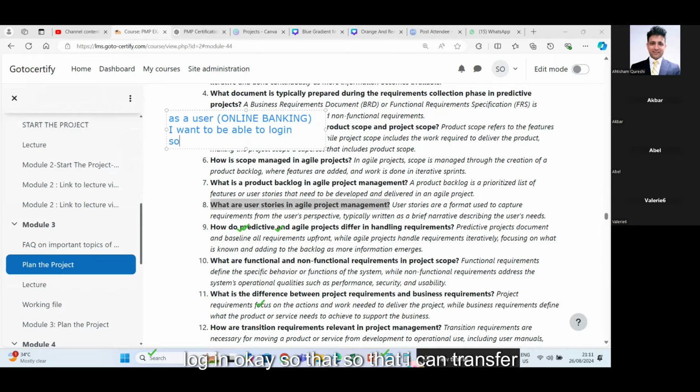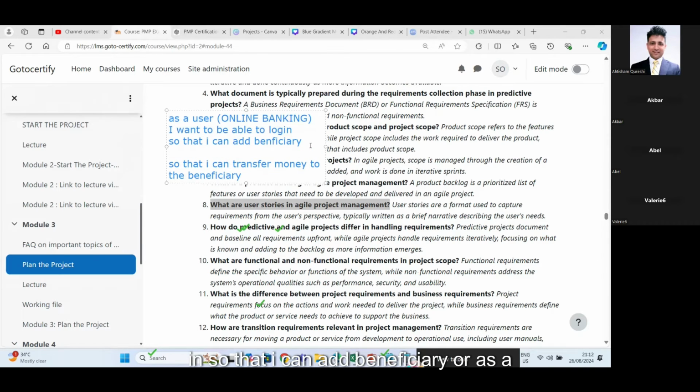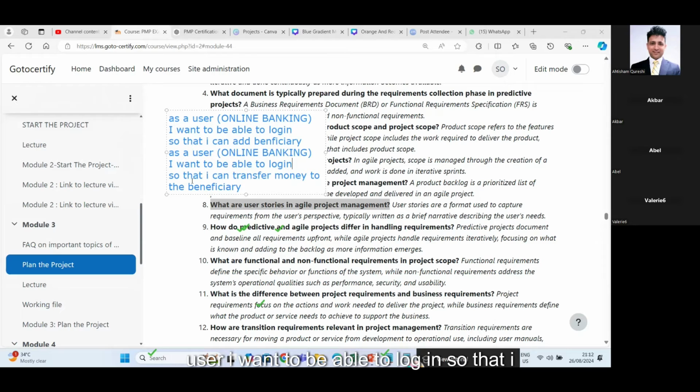So that I can add beneficiary. So this could be one user story. Or another story can be so that I can send money, so that I can transfer money to the beneficiary. So there could be many other stories. So these could be examples of two user stories. As a user, I want to be able to log in so that I can add a beneficiary, or as a user, I want to be able to log in so that I can transfer money to the beneficiary.